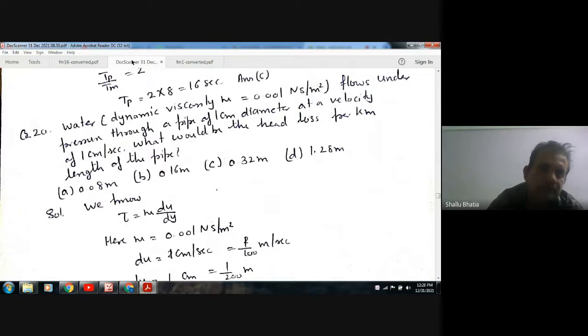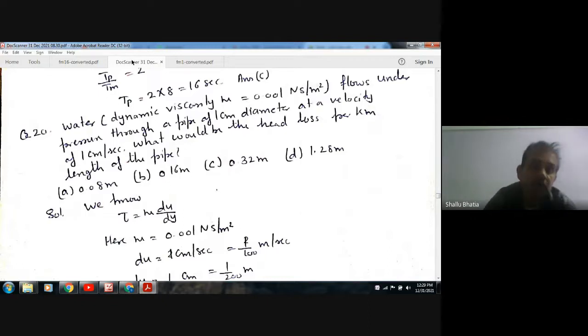Next. Water of dynamic viscosity mu 0.001 Newton second per meter square flows under pressure through a pipe of 1 centimeter diameter at a velocity of 1 centimeter per second. What would be the head loss per kilometer length of pipe? Option A 0.08 meter, option B 0.16 meter, option C 0.32 meter, option D 1.28 meter.